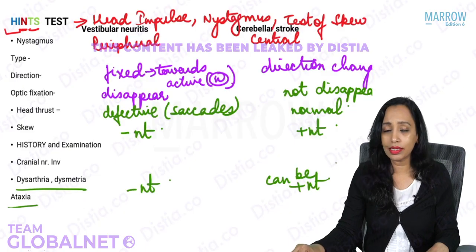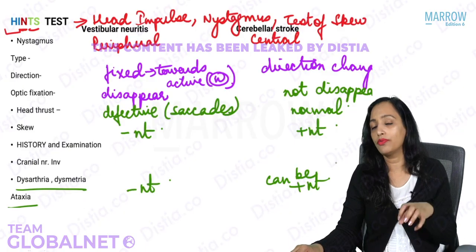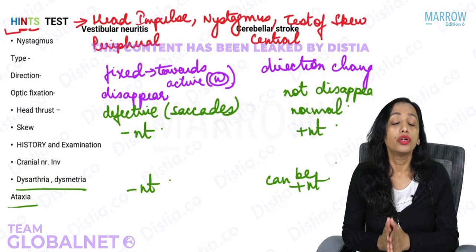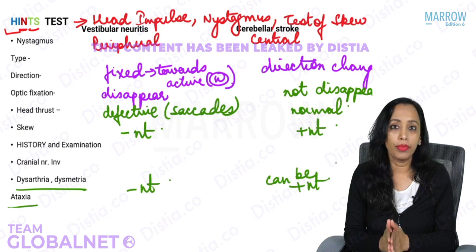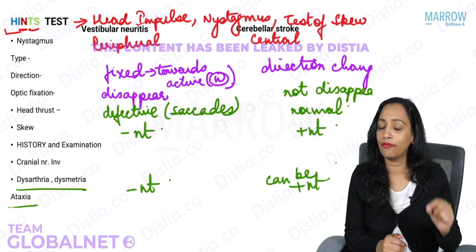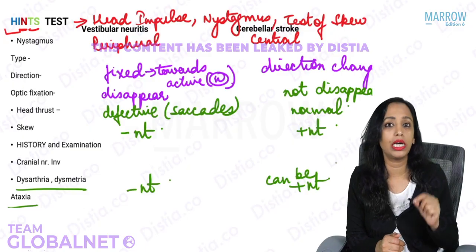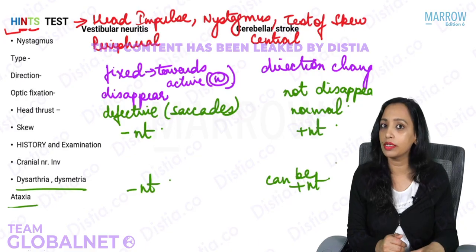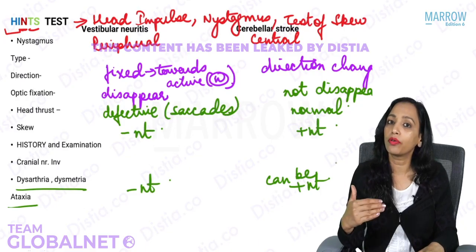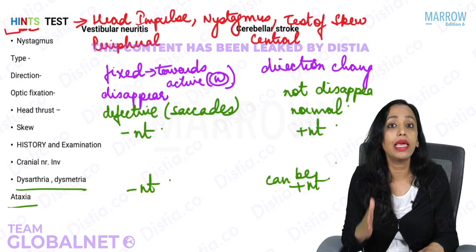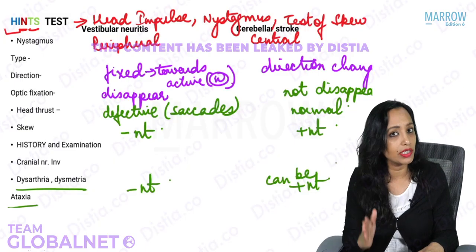So yes, this is not just what you have to learn for your exams. This is something which each one of you should know how to do, because by this you can in the OPD itself diagnose very, very early a cerebellar stroke. You can differentiate it from vestibular neuritis and you can start the treatment of the patient very early before the changes have started appearing in the MRI or the radiological investigations.